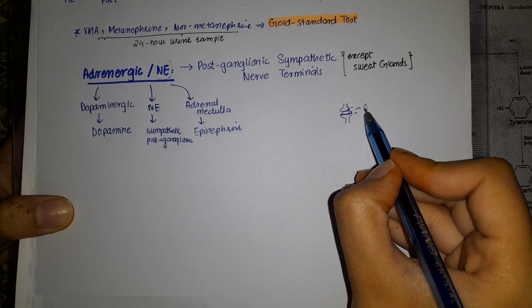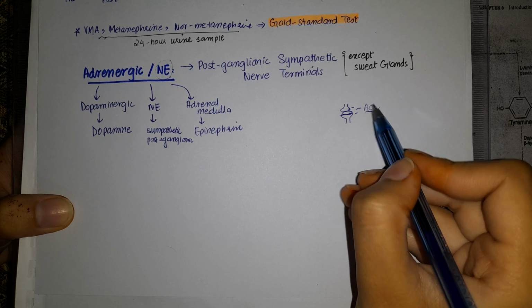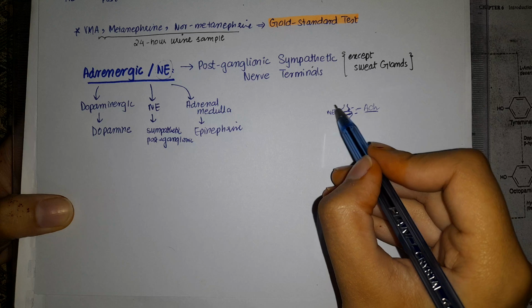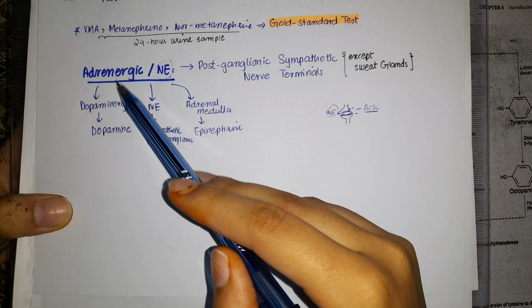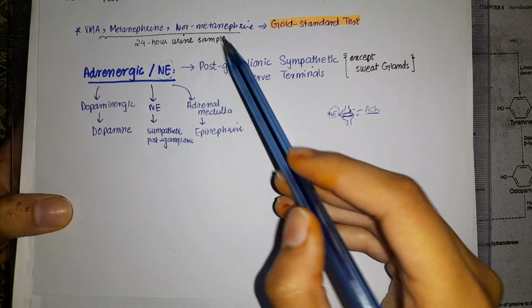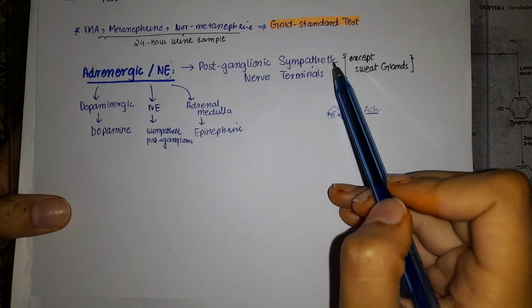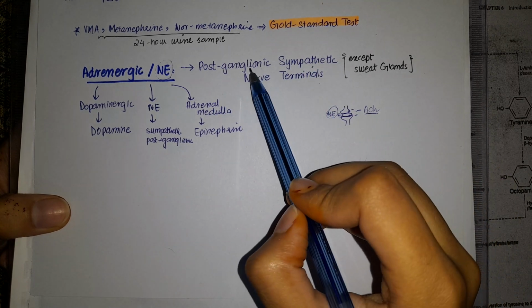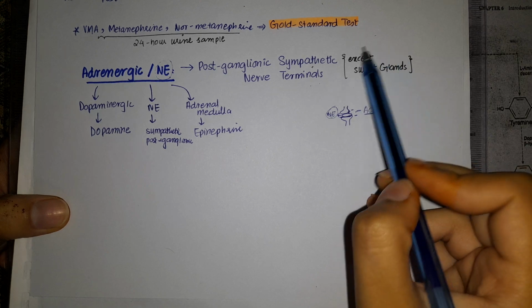One is acetylcholine, and that type of transmission is known as cholinergic transmission, and the other transmission which involves norepinephrine is known as norepinephrine transmission or adrenergic type of transmission. Now this transmission takes place only in postganglionic sympathetic nerve terminals. This has to be remembered: in postganglionic sympathetic nerve terminals, except for the sweat glands.